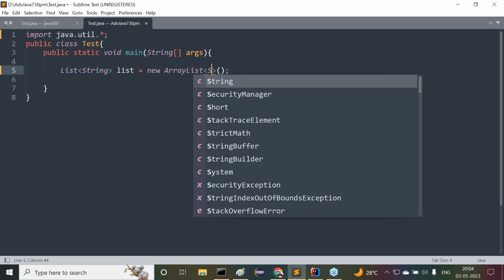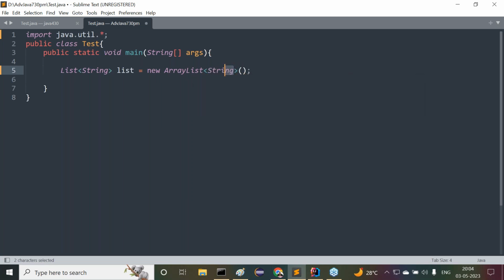Here also we can provide String, but from Java 7 version onwards, there is an option for us. What is that option? Specify the data type at the left side expression; it is not required to specify the type at the right side. Now this looks like a diamond shape, or not? That's why this is called the diamond operator. From Java 7 onwards in collections we are able to have this diamond operator. Don't worry about it. Now this is a way of creating a list object. Clear? All of you are getting clarity now?